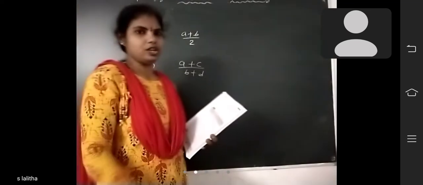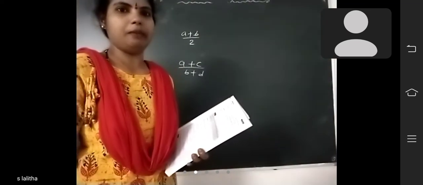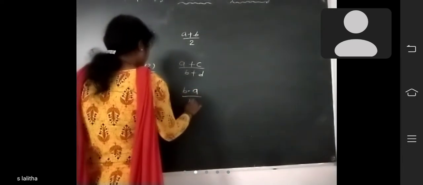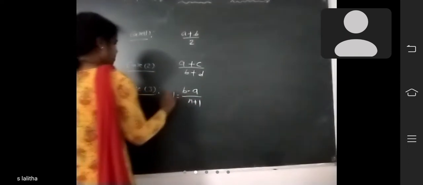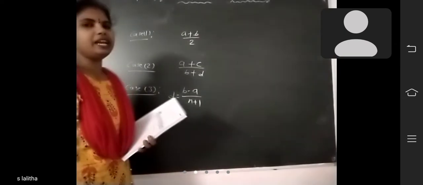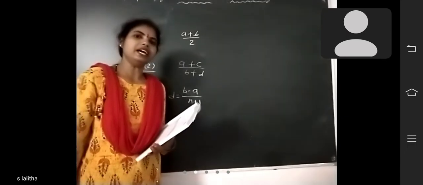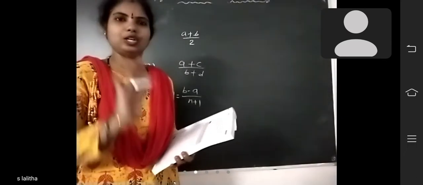Case 3. You have to find n rational numbers between 2 rational numbers. How to find? You have to take this formula: d equal to (b minus a) by (n plus 1). This is the formula. So, example: find 3 rational numbers between 7 and 9. How to find?